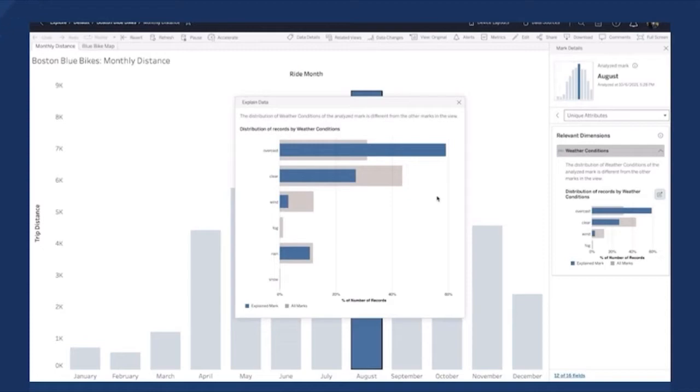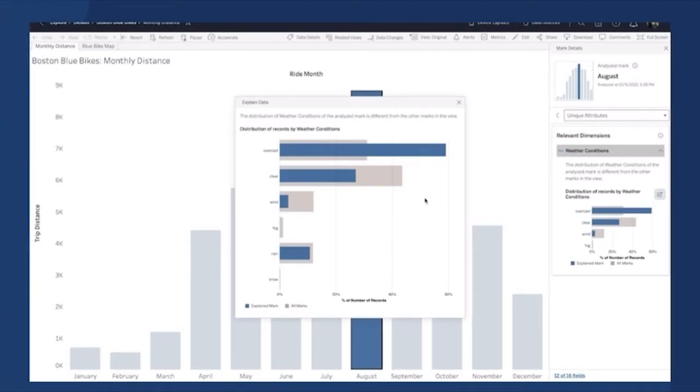And this is where your own domain knowledge and your domain expertise fit in. I happen to be a domain expert at living in Boston. I live in Boston year-round, and I know that in the summer, in August, it's really hot and really humid.